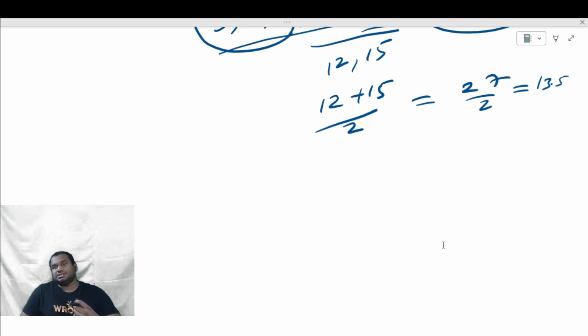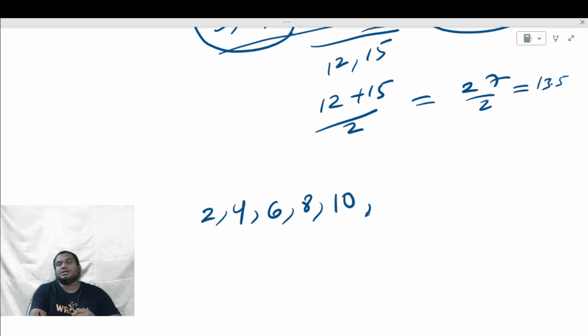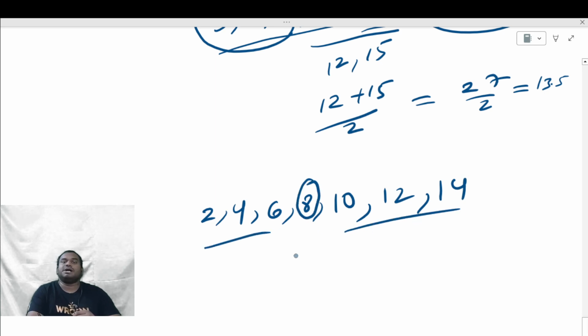Okay, we have seen with the examples, so you can correlate these things. And there is one more principle also. You can take the middle term as average, or else you can do another way also. I'll tell you. In the previous example, 2, 4, 6, 8, 10, 12, 14 is there. How many numbers are there? 7. So what is the average? 8. But you can do this problem in another way.